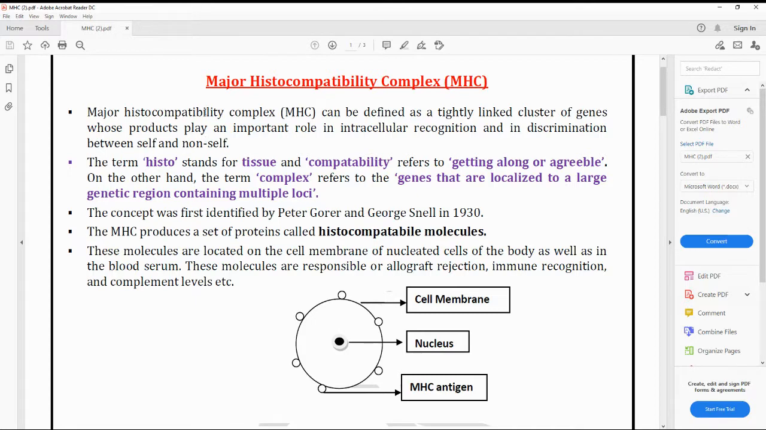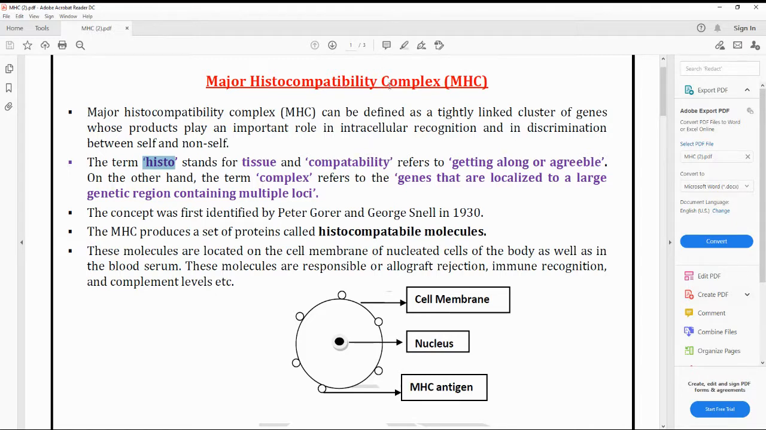Before going to the definition, first we will go through the terms of the histocompatibility complex so that you can have a better idea of the definition, the concept and the mechanism. The term histo means tissue. Compatibility refers to getting along or being agreeable. If the tissues are agreeing, then we can say histocompatibility.